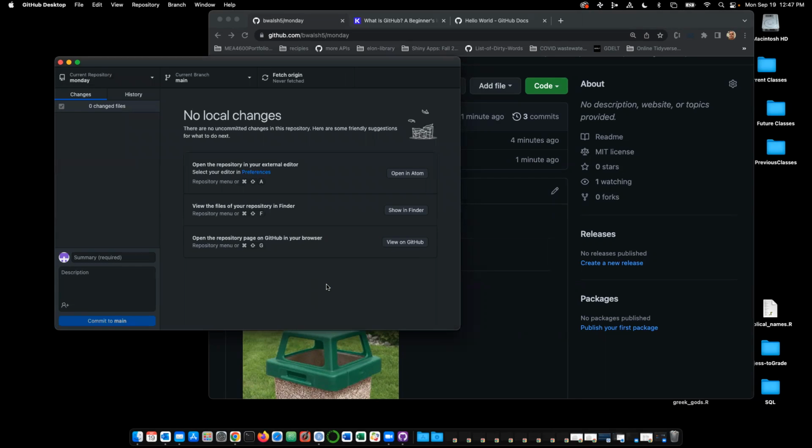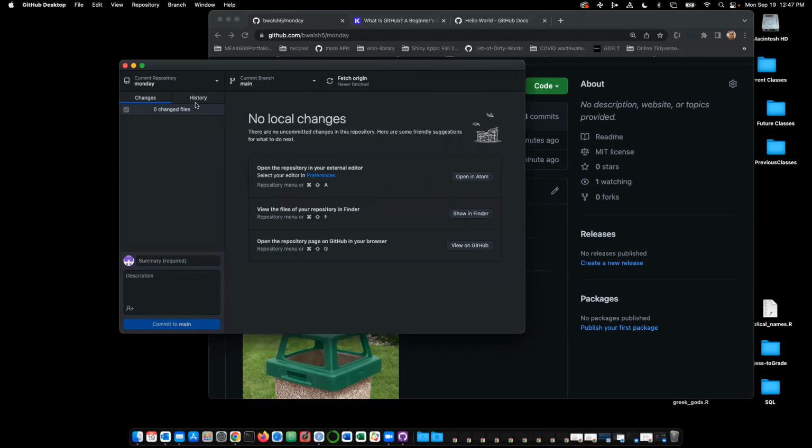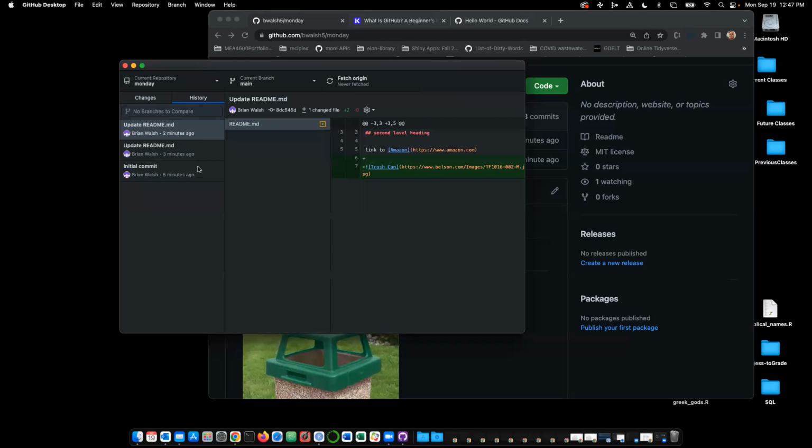And it looks like nothing happened, right? No local changes. It looks like just everything stopped. But let me point out, it says fetch origin never fetched. Let's go to history, and we can see the stuff that we've done to this, right? Like where we added the text and stuff like that. So that's kind of cool.